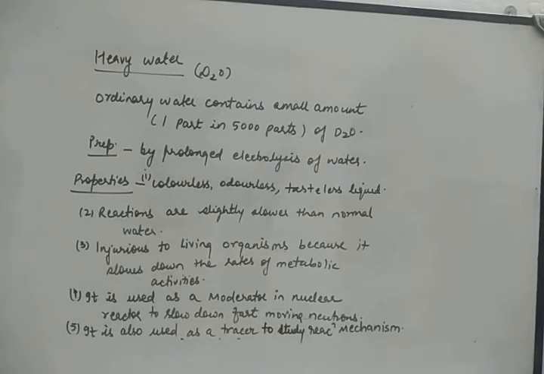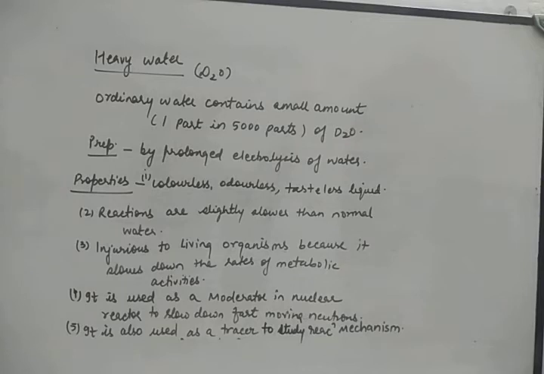Now how to prepare heavy water? It is prepared by prolonged electrolysis of water. So when water is electrolyzed for a longer period, what will happen? Hydrogen is liberated much faster than D2 and the remaining water will become rich in D2O. So this process is continued and we'll get pure D2O.